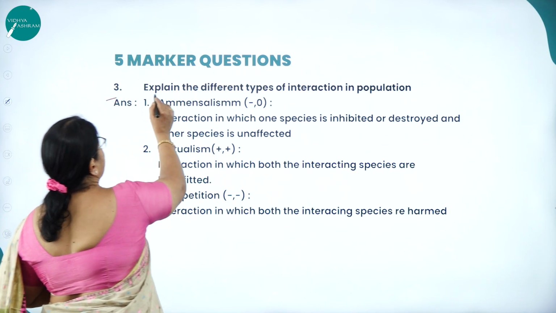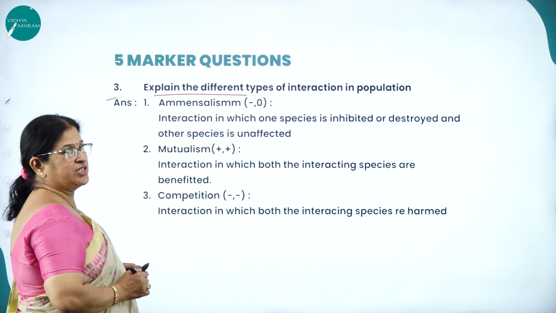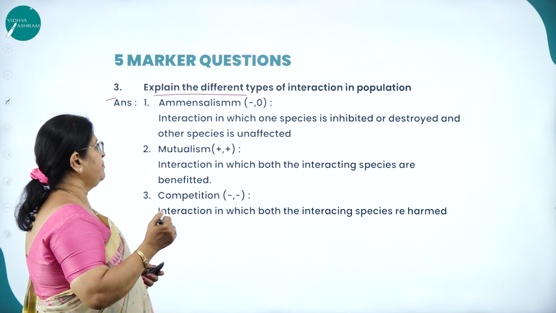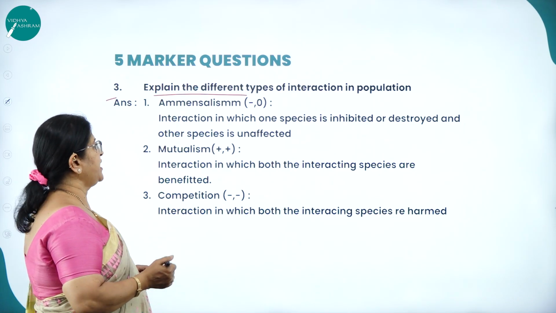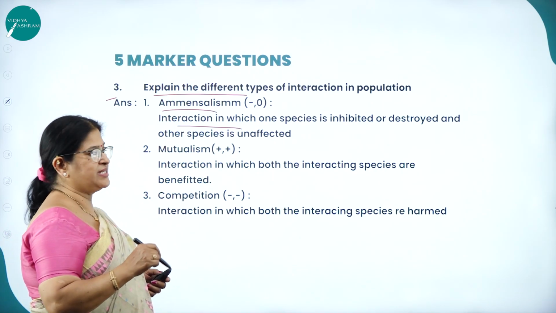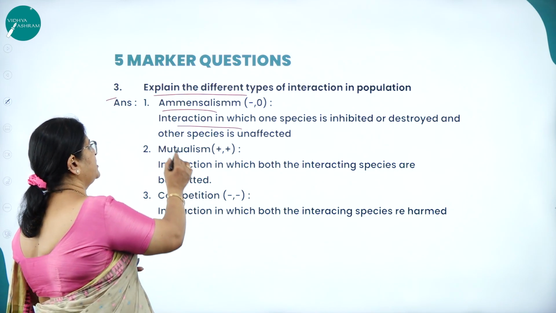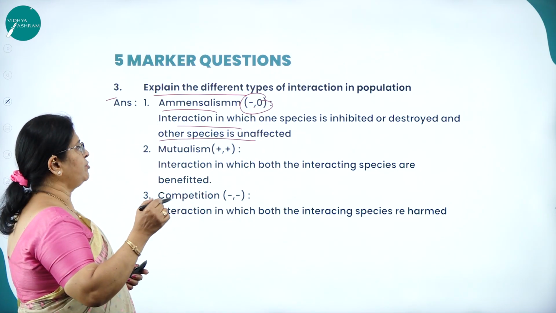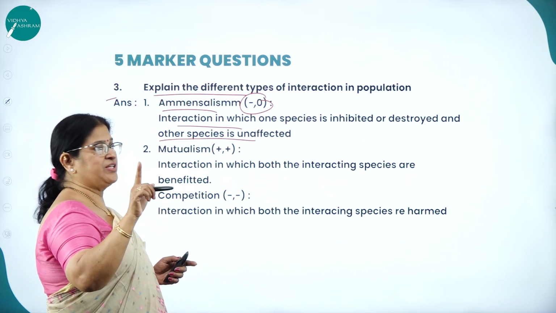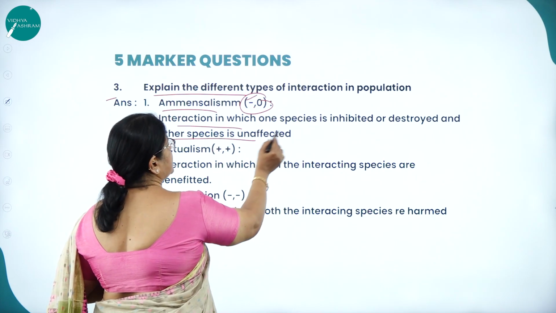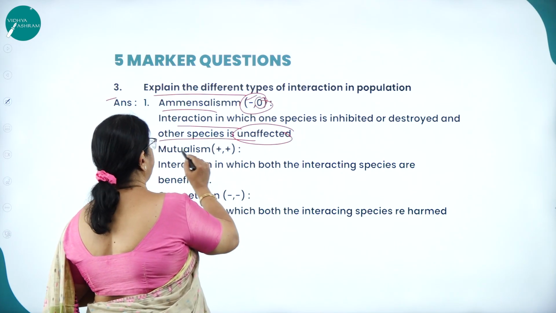Next, the third one: explain the different types of interaction in populations. Like I already said, amensalism, mutualism, competition, etc. Amensalism: interaction in which one species is inhibited or destroyed and the other species is unaffected. So here you can see minus and 0. Minus means one species is inhibited or destroyed, and 0 means the other species is unaffected.